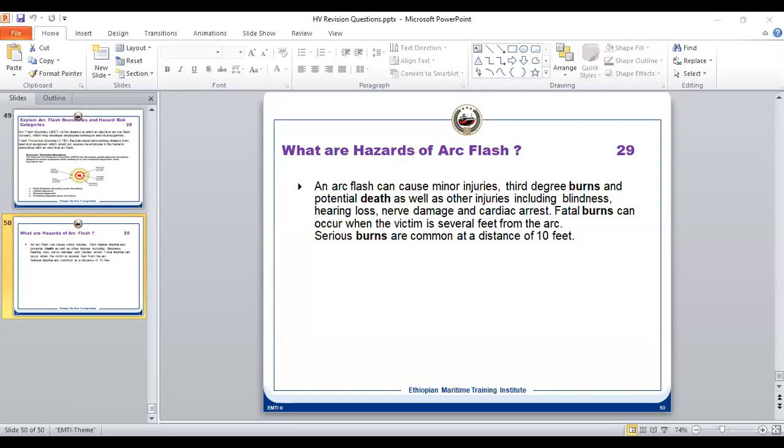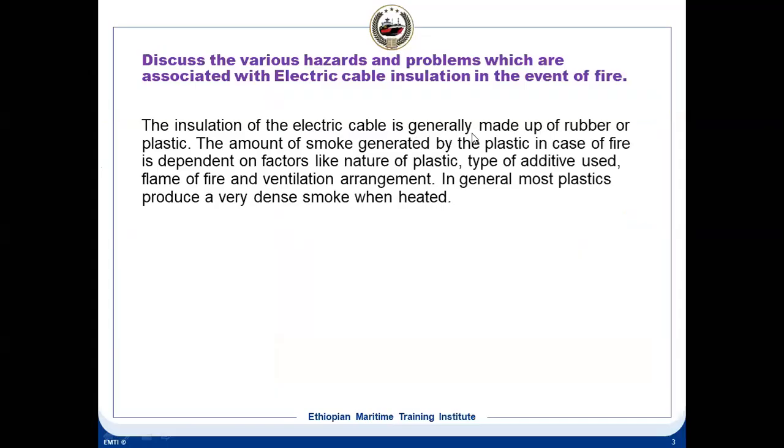Here are a few questions. Discuss the various hazards and problems associated with electrical cable insulation in the event of fire. Insulation of the electrical cable is generally made of rubber or plastic. The amount of smoke generated by the plastic in case of a fire depends on factors like the nature of the plastic, type of additive used, flame, fire and ventilation arrangements. Most plastics produce very dense smoke when heated.